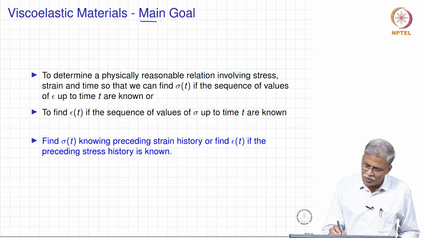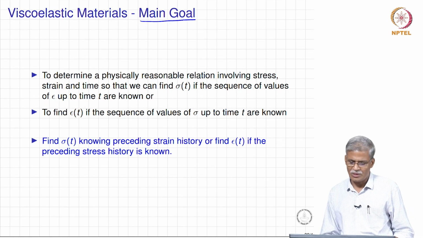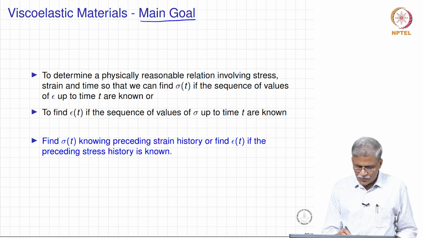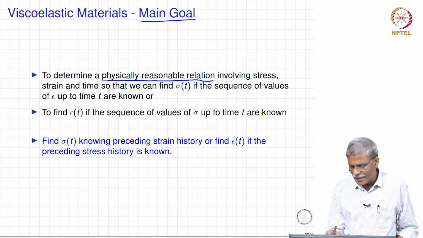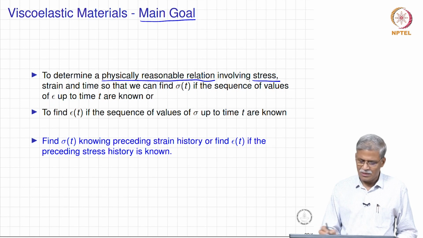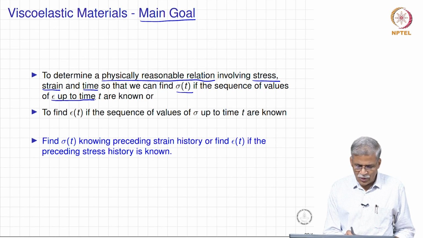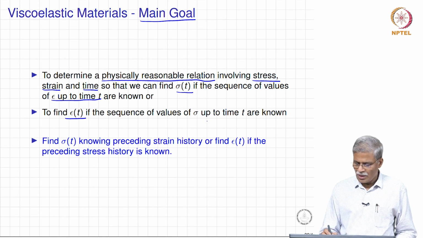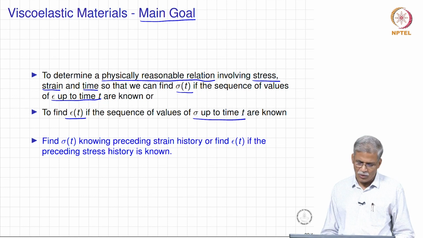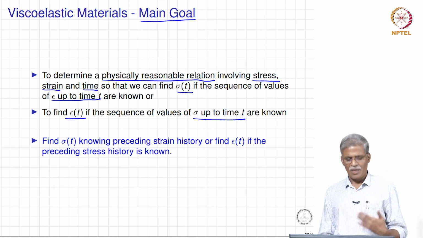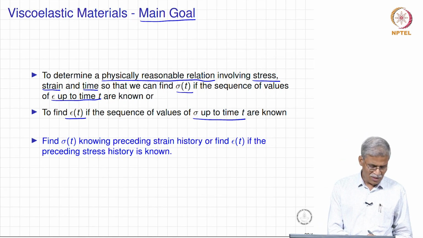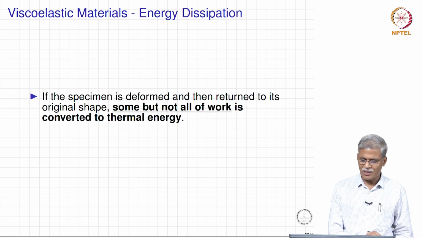So, basically the main goal as far as the linear viscoelastic response is concerned is to determine a physically reasonable relation involving stress, strain and time, so that one can find sigma of t if we know epsilon up to time t, or find epsilon of t if the sequence of sigma values up to t is known. That means if you know the strain history, you should be able to find the stress history and vice versa. That is the basic main goal for a viscoelastic material.